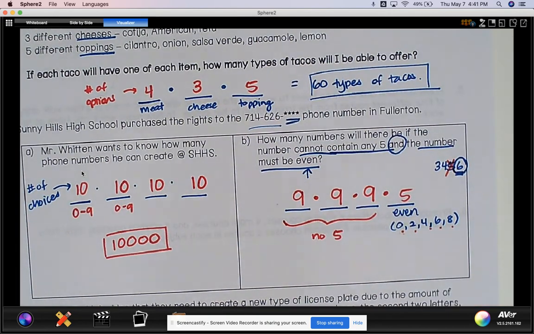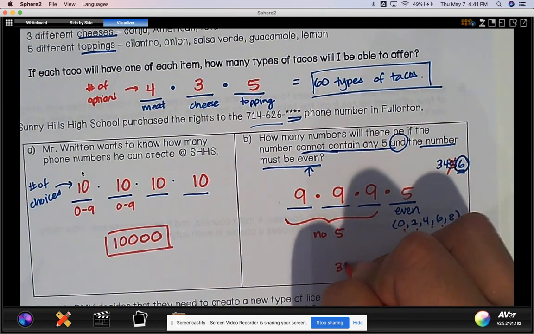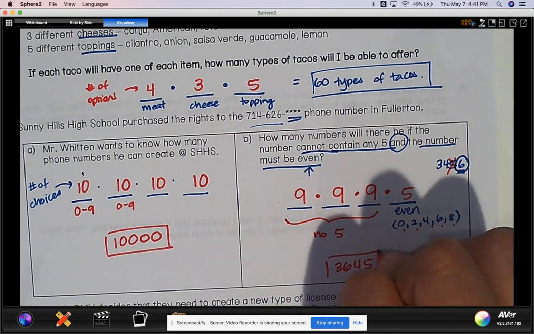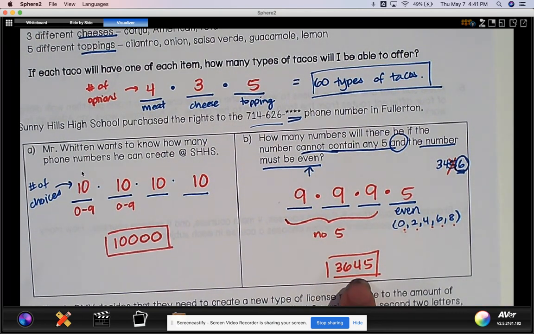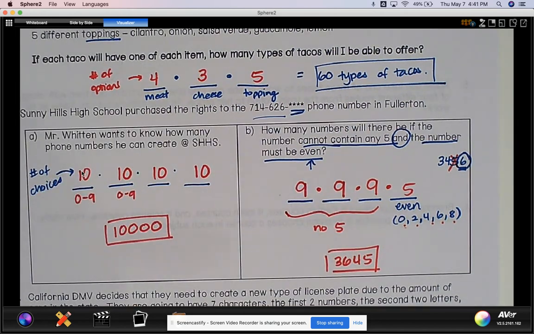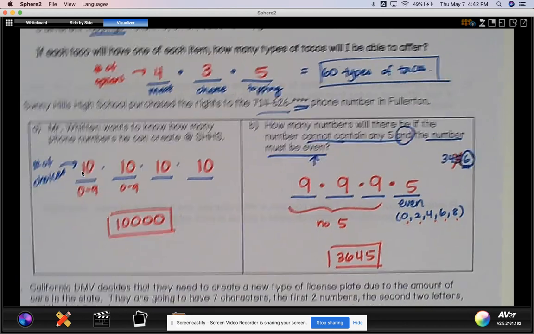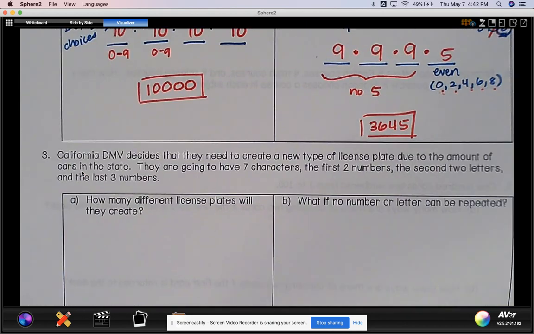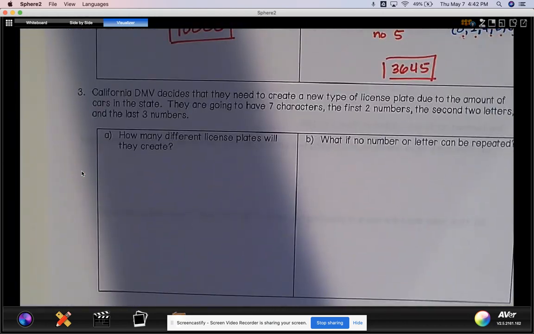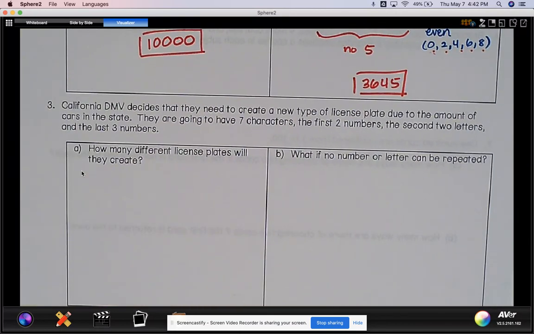And then multiplying these out, I would get 3,645 different phone numbers. So you can notice that once we start putting restrictions, it is not going to be the same anymore. It'll actually be less because you put restrictions on it. Okay, so California DMV decides that they need to create a new type of license plate due to the amount of cars in the state.